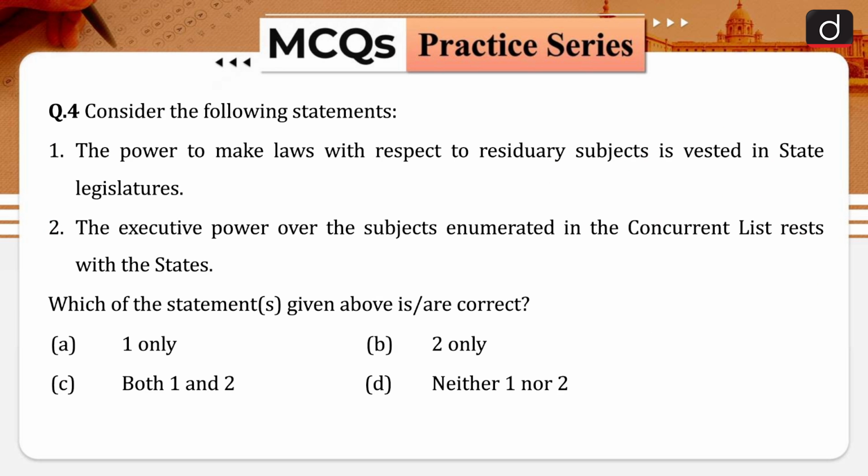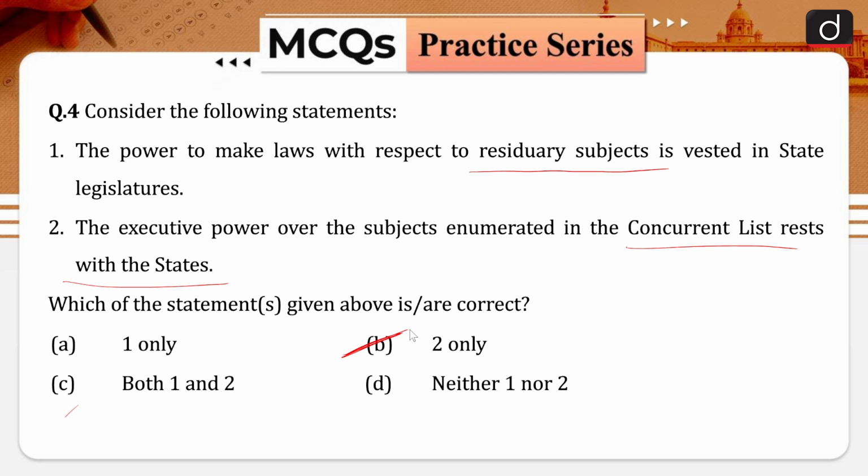Moving forward to the next question of our today's discussion. So the question is, consider the following statements. Statement number 1 is, the power to make laws with respect to residuary subjects is vested in the state legislatures. And statement number 2 is, the executive power over the subjects enumerated in the concurrent list rests with the states. Which of these statements given above is/are correct? Option A is 1 only, option B is 2 only, option C is both 1 and 2, and option D is neither 1 nor 2. So the correct answer, as you are guessing it right, is going to be option B, 2 only.